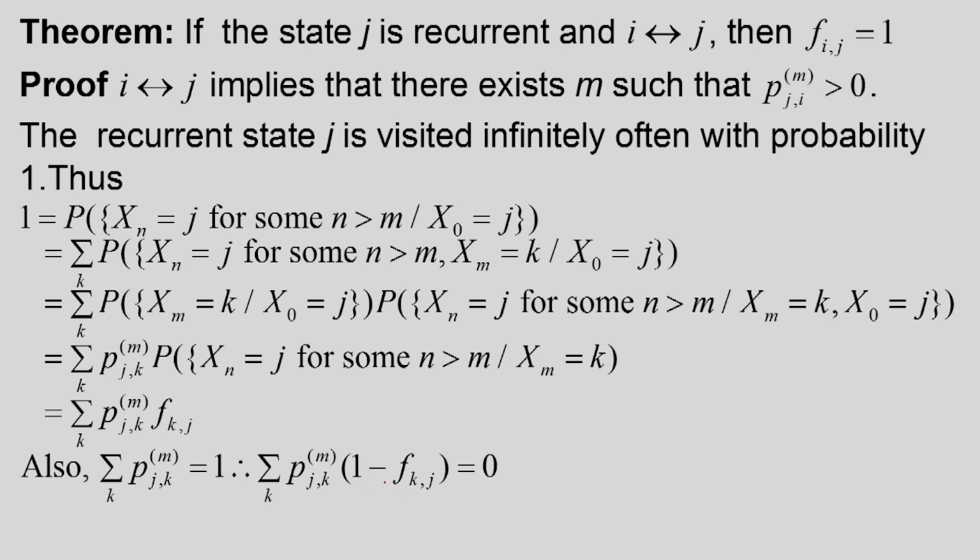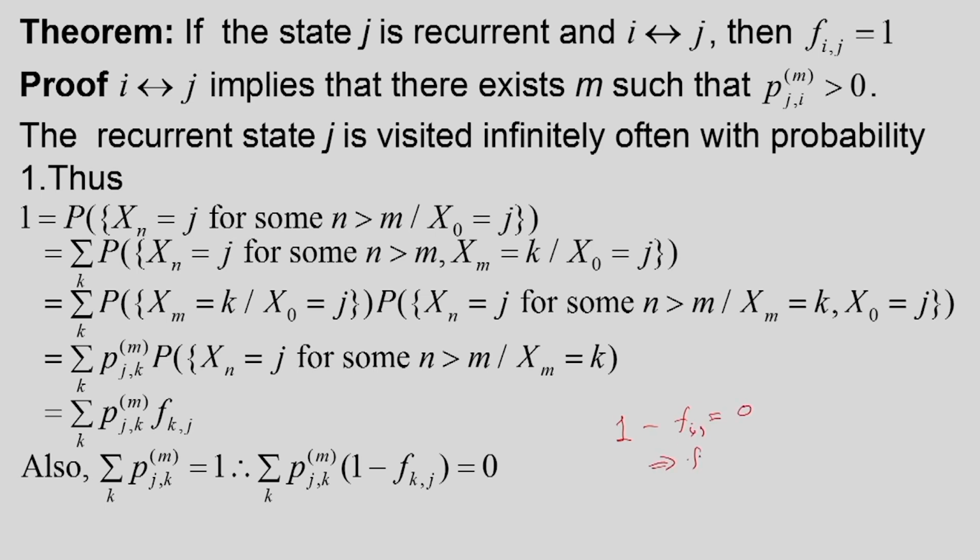Now all these are non-negative quantities. So if one is 0, the other must be non-zero, like that. I know that Pji(m) is greater than 0. So in that case, because I have put k equal to i, Pji(m) into (1 minus Fij) must be equal to 0.